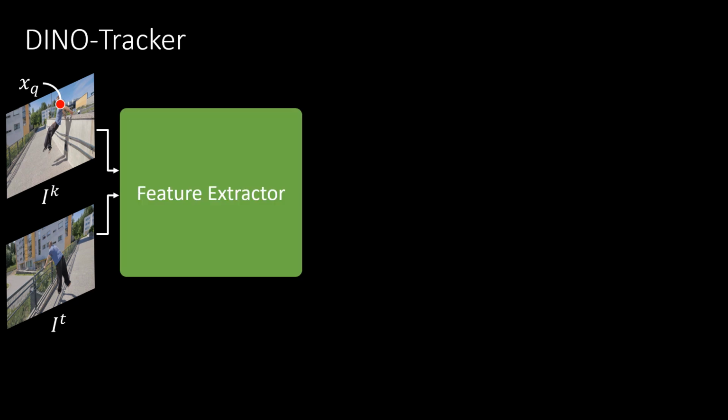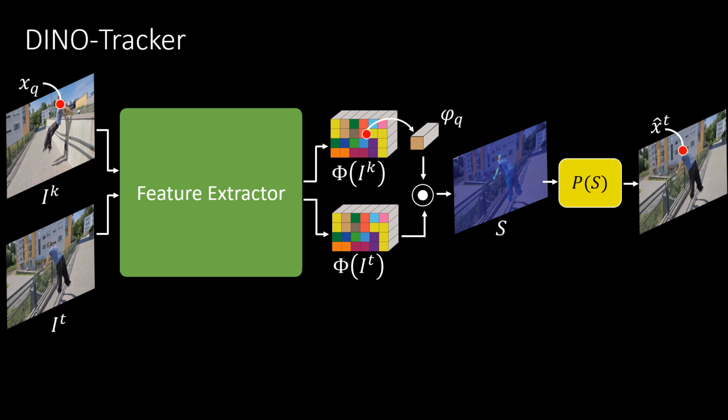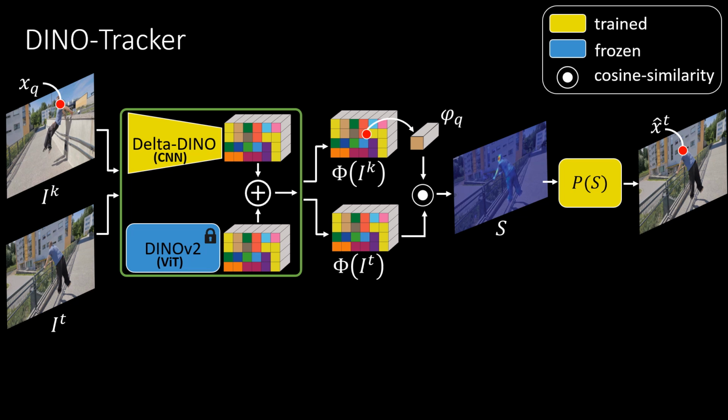Our feature matching based model operates as follows. To track a query point x_q in frame t, we first compute the cost volume between its sampled feature and the target feature map. The final track position is then estimated based on the points in the vicinity of the maximum location. Our feature extractor combines the pre-trained DINOv2 model with our CNN-based Delta-DINO, refining DINO's strong semantic features for temporal consistency and precise localization by predicting residuals that adapt to the test video's motion, ensuring long-range tracking.